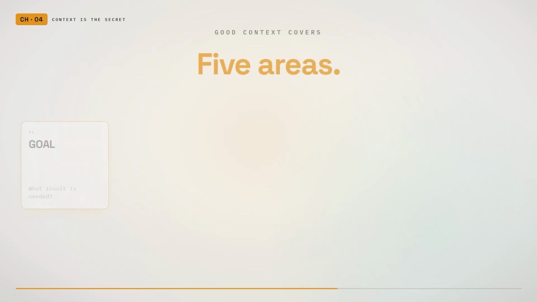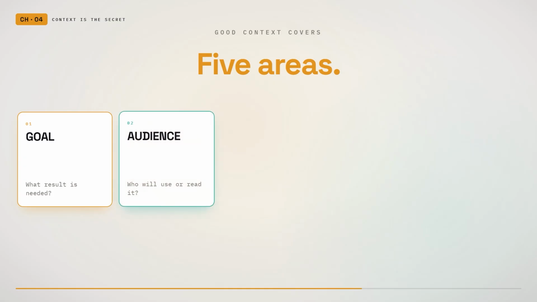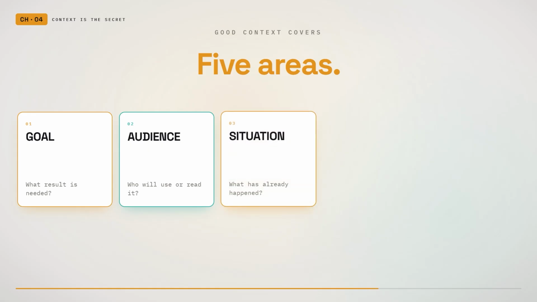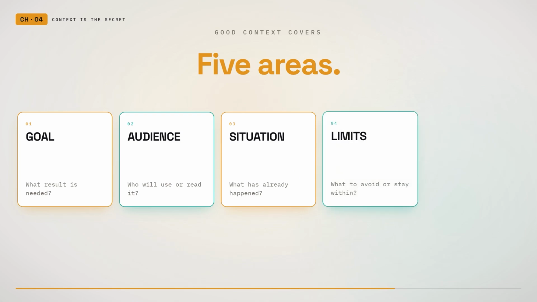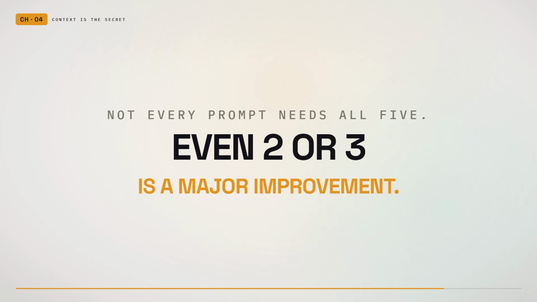Good context often includes 5 areas. First, explain the goal. What result is needed? Second, describe the audience. Who will use or read the output? Third, explain the current situation. What has already happened? Fourth, name the limits. What should the AI avoid or stay within? Fifth, describe success. What would make the answer useful? Not every prompt needs all 5, but adding even 2 or 3 can produce a major improvement.